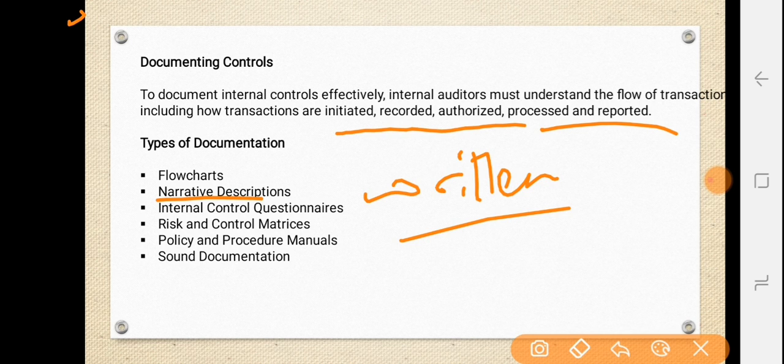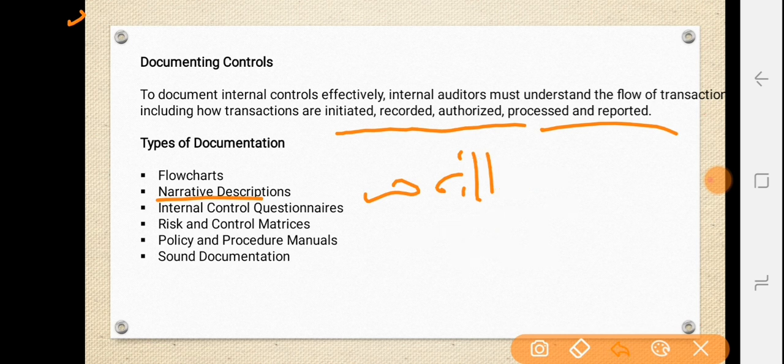Okay, they provide a useful supplement to flowchart auditing documents by detailing existing practices and thereby minimizing potential misunderstanding. That means, compared to the flow chart, here they are minimizing the misunderstanding. What they are actually trying to explain through these narrative descriptions, they can easily explain without any misunderstandings. Okay, then next we have internal control questionnaires.